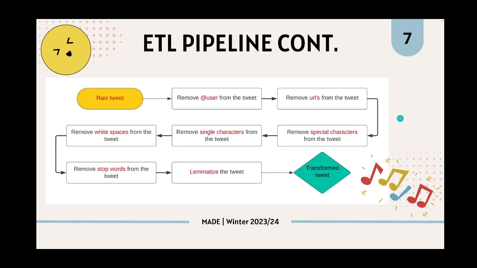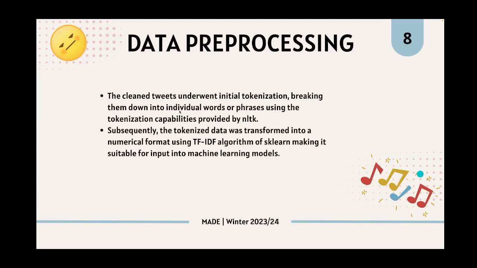So these are the steps that were performed in Twitter transformation. A raw tweet was cleaned in several steps to be suitable for the model to train. Most of the pre-processing was done in this step, and it took approximately 30 minutes to clean up all 1.6 million tweets.